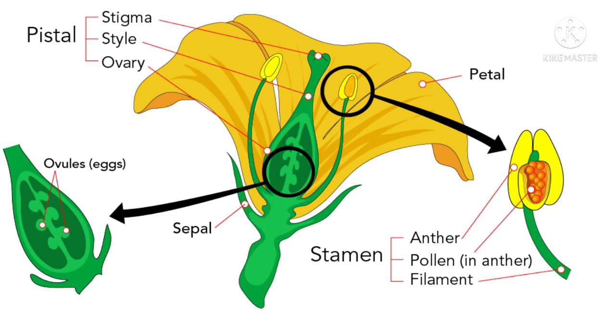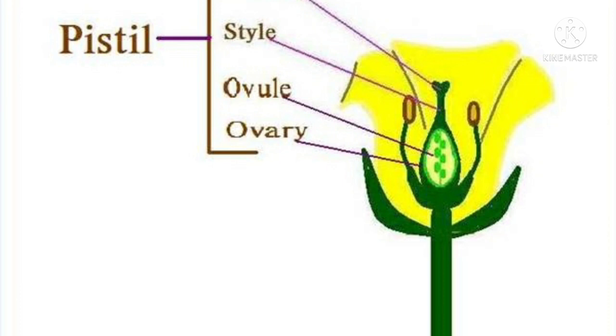The pollen grains reach the stigma, the male gametes reach the ovule, and fertilization takes place in the ovary. So here we understood the concept of fertilization, that is sexual reproduction, the fusion of male and female gametes. That is the case in plants.